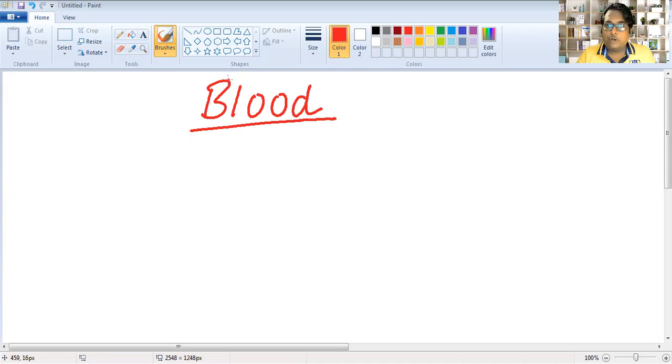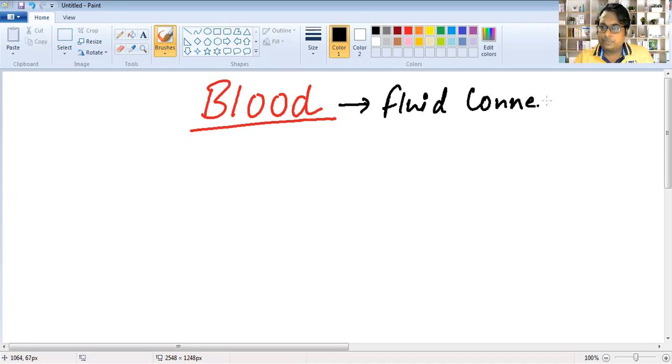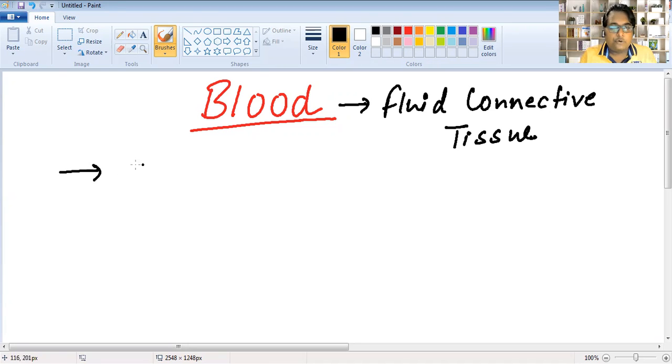So we continue our topic again. As you know, blood is a fluid connective tissue. And where does blood flow? Blood flows in small tubes. What are these tubes called?